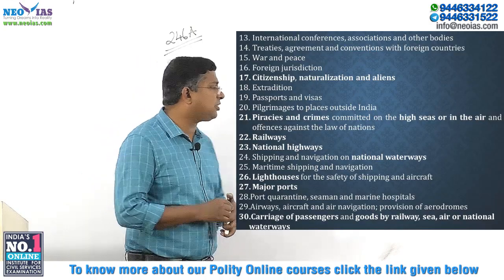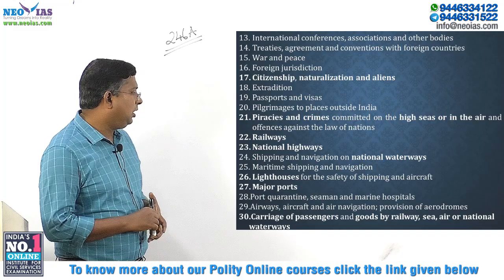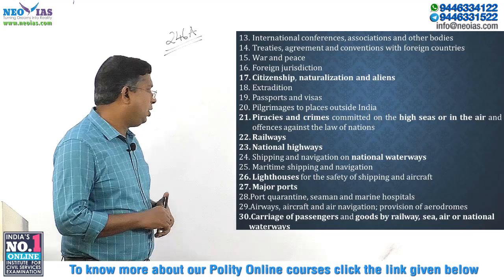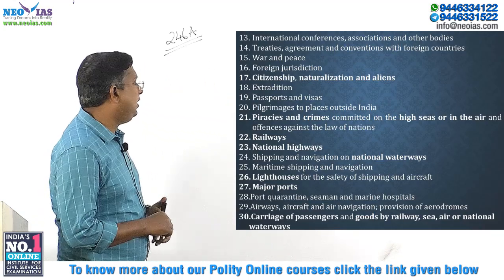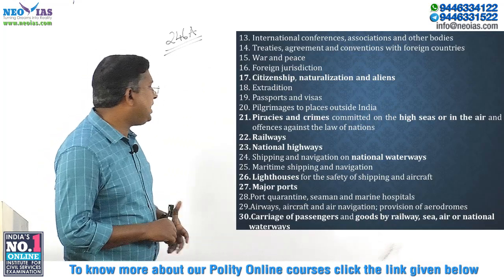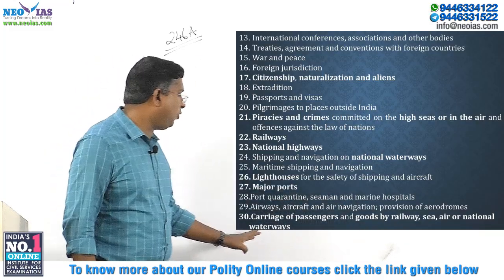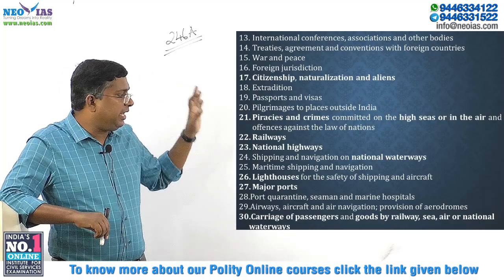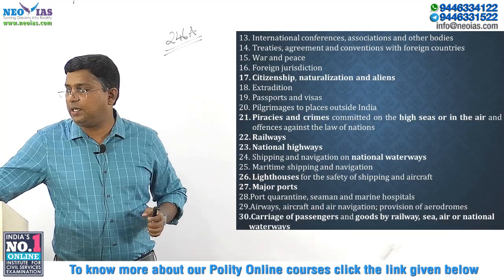Shipping and navigation on national waterways, maritime shipping and navigation, lighthouses for the safety of shipping and aircraft, major ports, port quarantine, seamen and marine hospitals, airways, aircraft and air navigation, and also provision of aerodromes, carriage of passengers and goods by railway, sea, air or national waterways. So carriage of passengers and goods through railway, sea, air or national waterways comes under the union list.